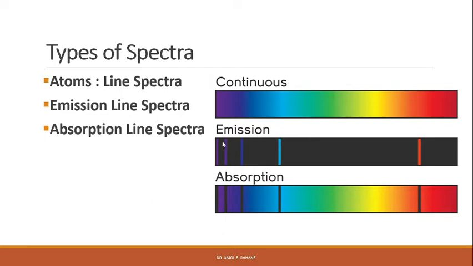The emission spectra are produced by passing the electric current through the discharge tube containing the gas or vapor under observation. When a high enough voltage is applied across the tube, the gas atoms inside the tube will absorb enough energy to make some of their electrons come off.